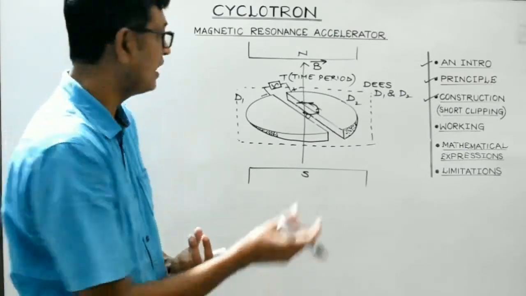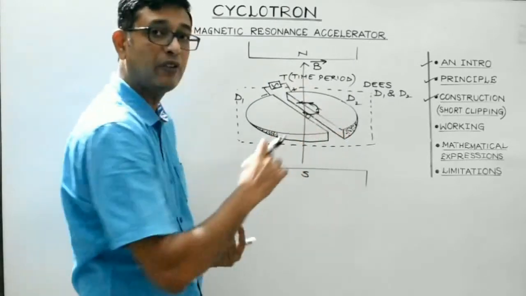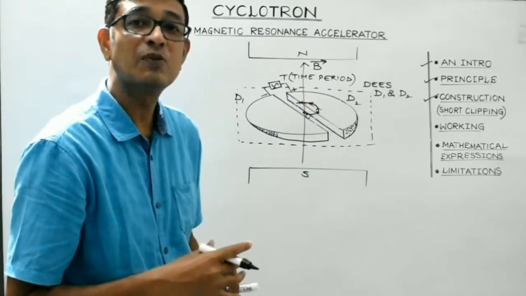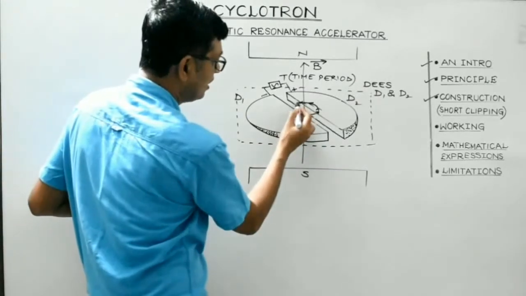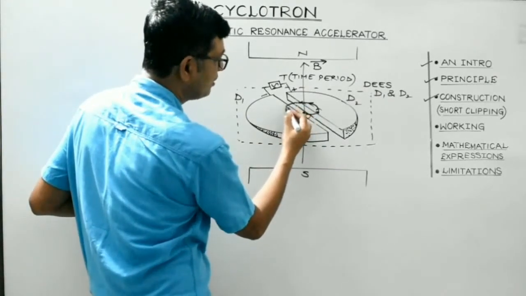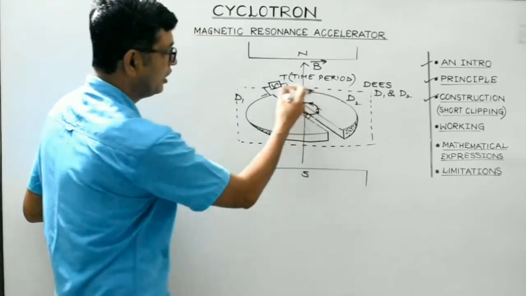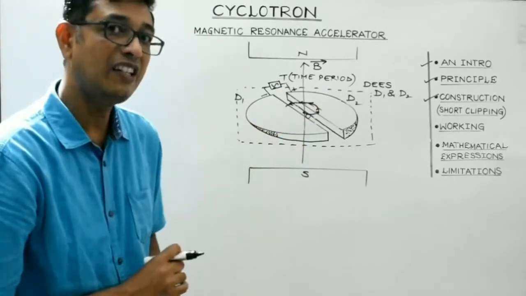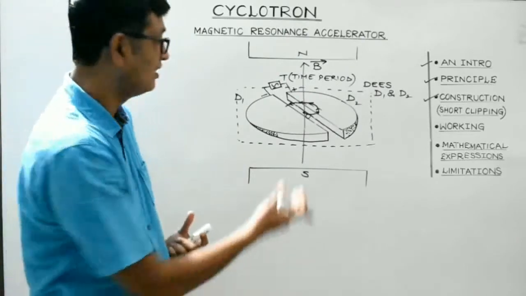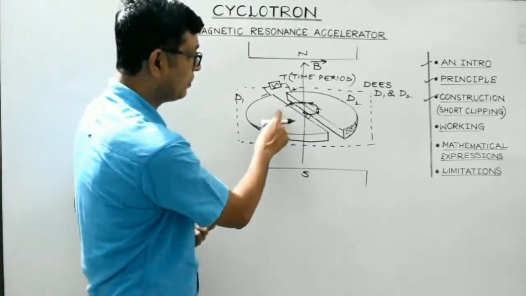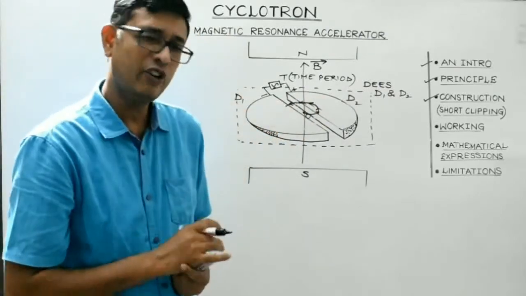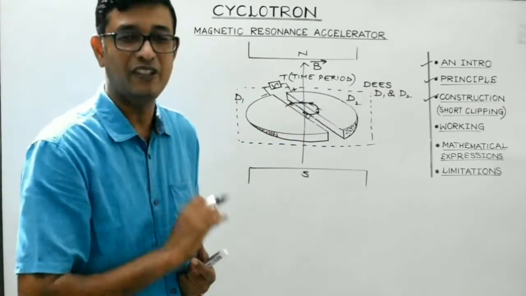So the electric force acting on the charged particle in the gap between the two Ds will make the charged particle increase its speed, right? So as a result, its speed will increase, and with that increased speed it will enter metallic chamber D1, where again inside the metallic chamber the electric field will be zero. So the charged particle, once it enters D1, will be only under the influence of the magnetic field,